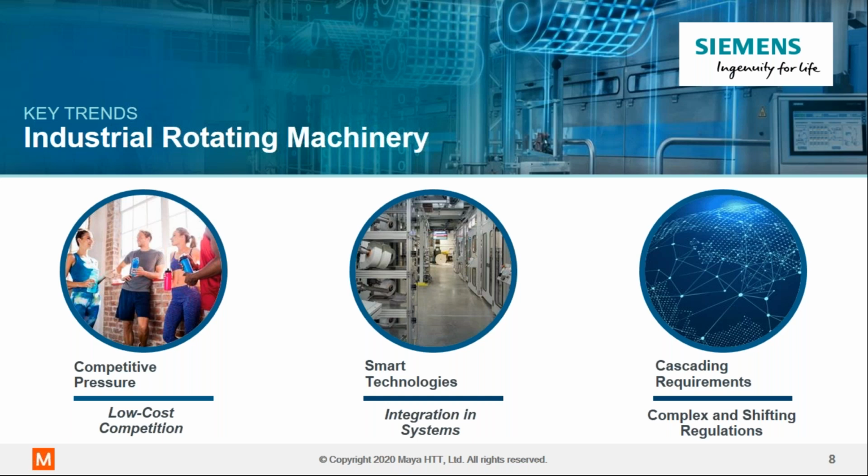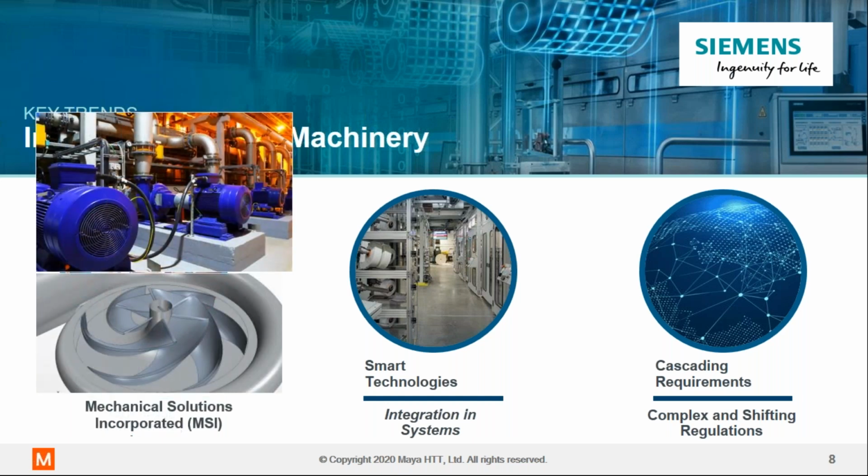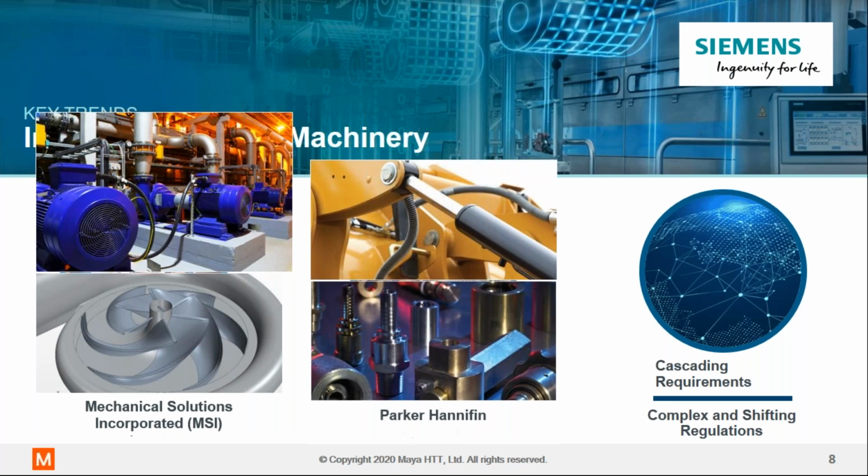So each one of these factors have major impacts on our customers' market agility, which is the ability to bring better products faster to market, but also at lower development costs. And those are just some of the challenges that customers like MSI were facing when they attempted for weeks to manually change their base pump design and hydro turbine design using trial and error in order to get a better performance than their immediate competition.